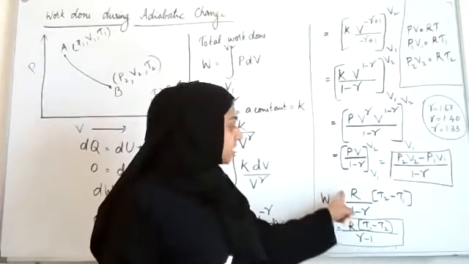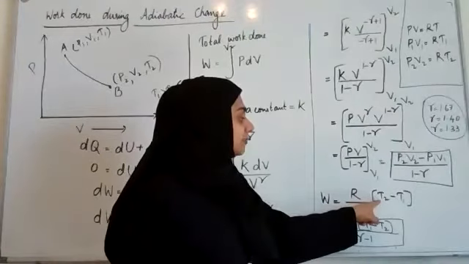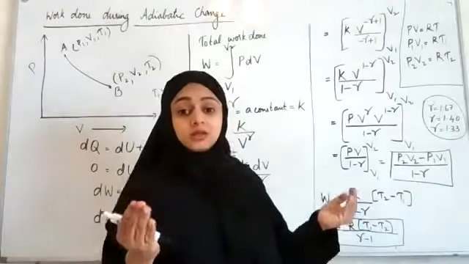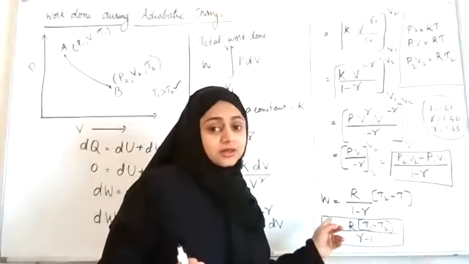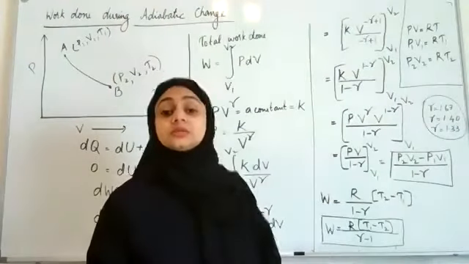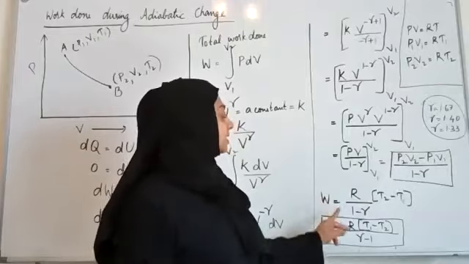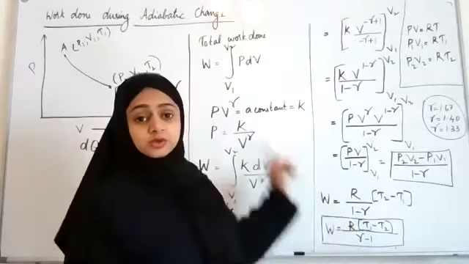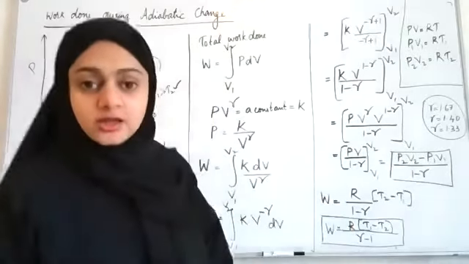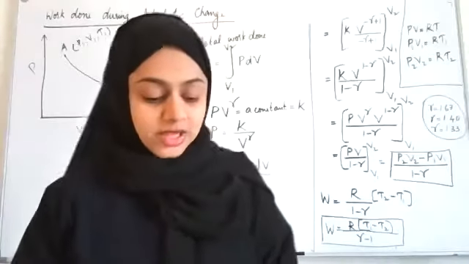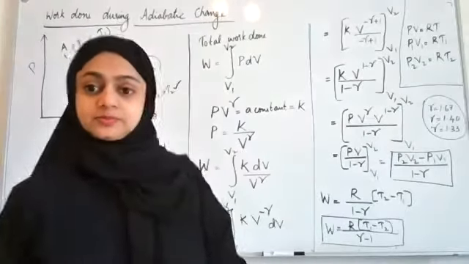So it implies that if the temperature is increasing, then work done will be negative, and if the temperature is decreasing, the work done will be positive. So it is implied by this equation. So is it clear to you? Then I can go to the next topic we are planning to discuss today.